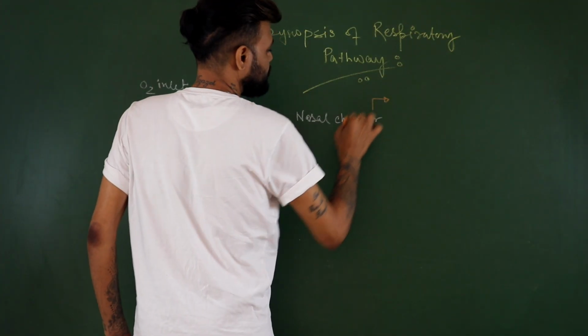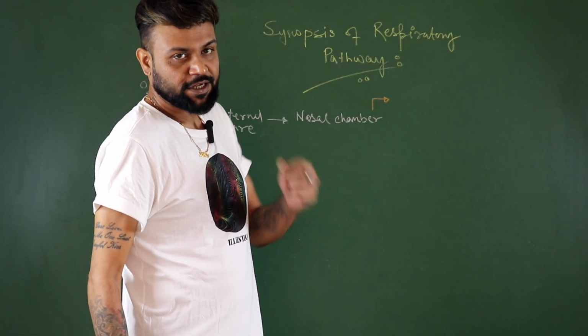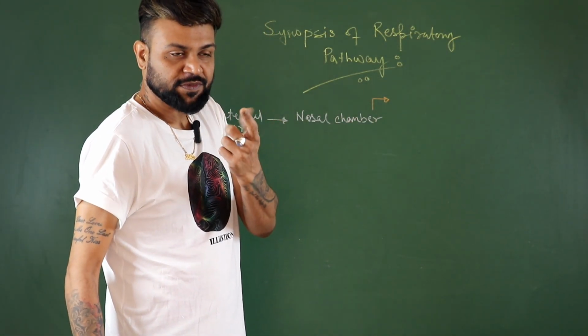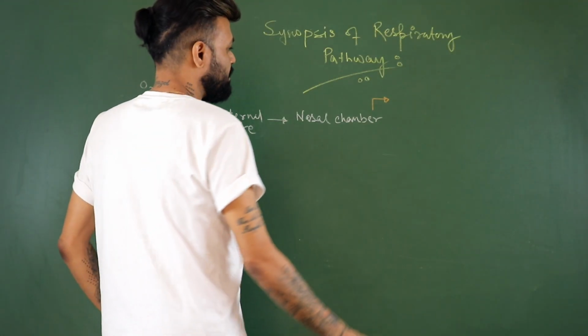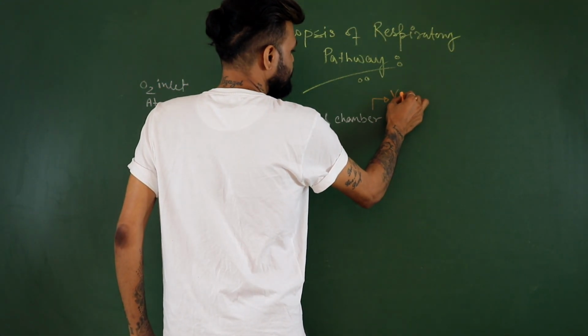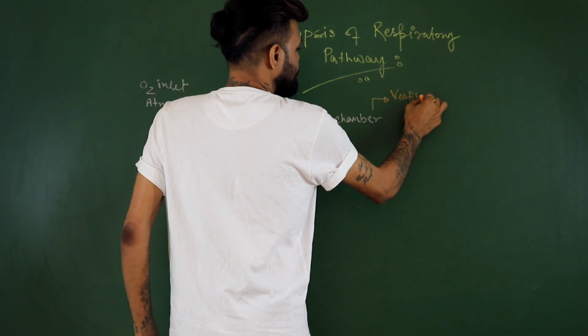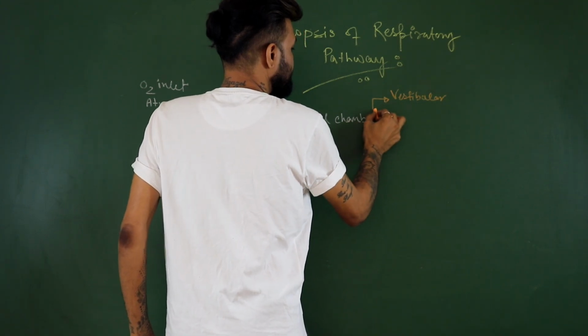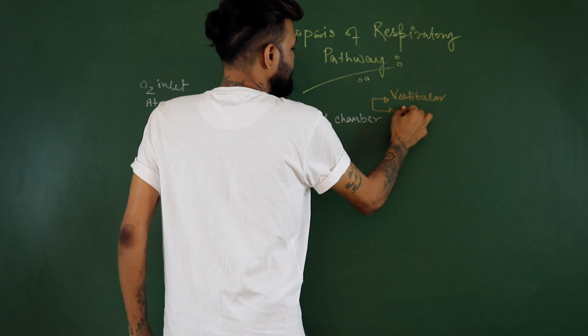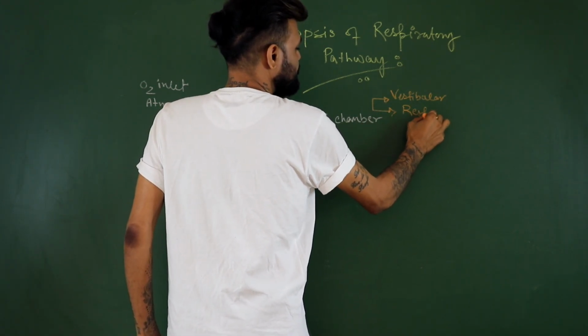What are those? If you can remember, what are those parts? What is the first part called? The vestibular part. The next part is the respiratory part.